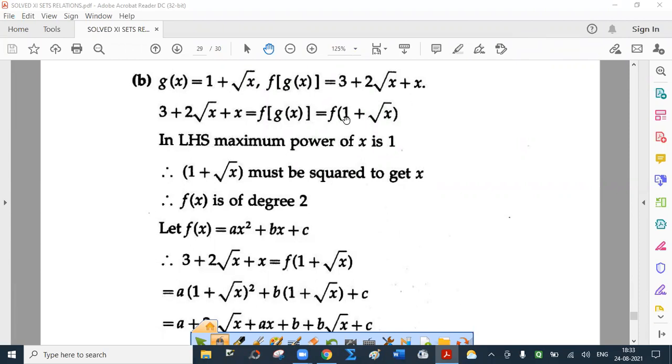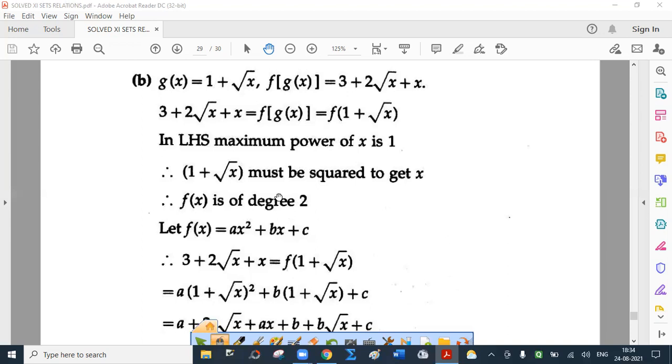Now, listen to me carefully. Do not write this right now, but please do write the solution after the lecture. See, g of x is 1 plus root x. f of g of x is 3 plus 2 root x plus x. So 3 plus 2 root x plus x is nothing but f of 1 plus root x. Now use common sense. In the left hand side, the maximum power of x is 1. Therefore 1 plus root x must be squared to get x. Otherwise, how can we get x from this? So f of x must be of degree 2.